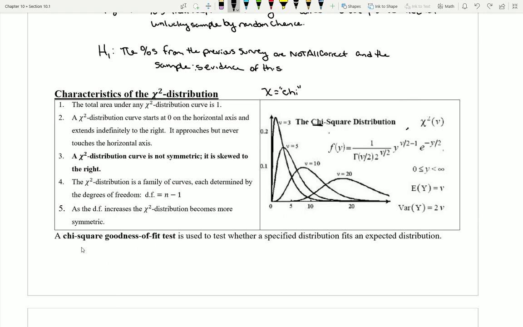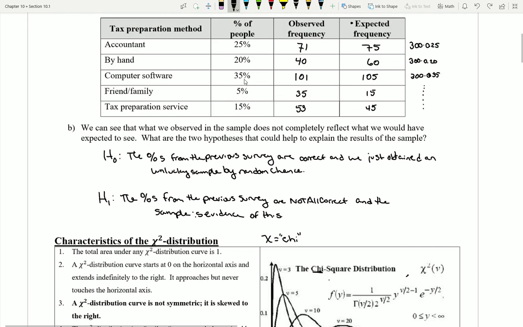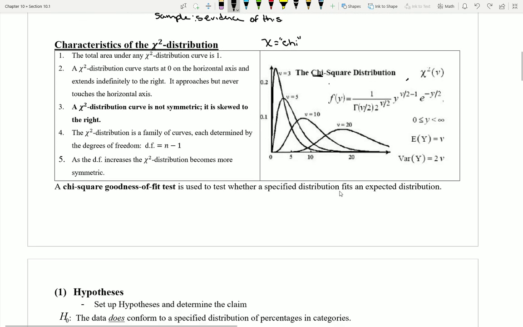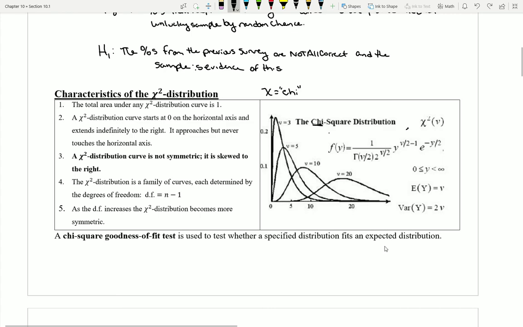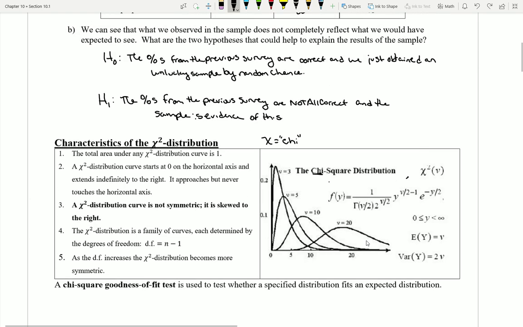Ultimately, the chi-square goodness of fit test that we're constructing in this section is designed to test whether a specified distribution, whether a given set of percentages, fits what we would expect to happen. Okay. So we're going to be trying to see how this plays out, and we'll look at the general overview of all the parts of this test in the next video.